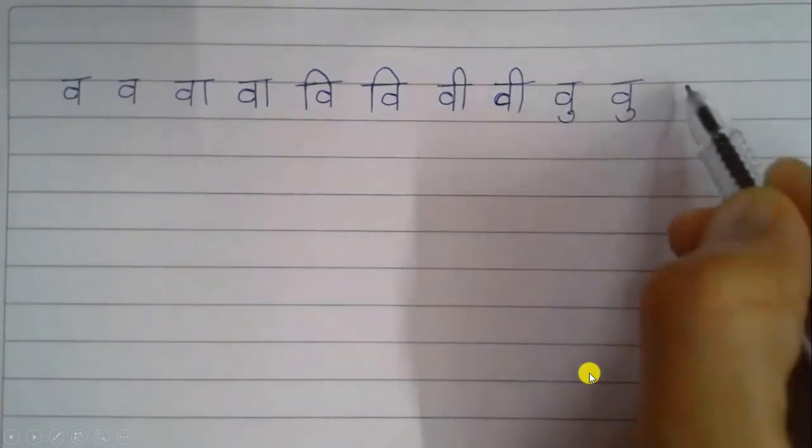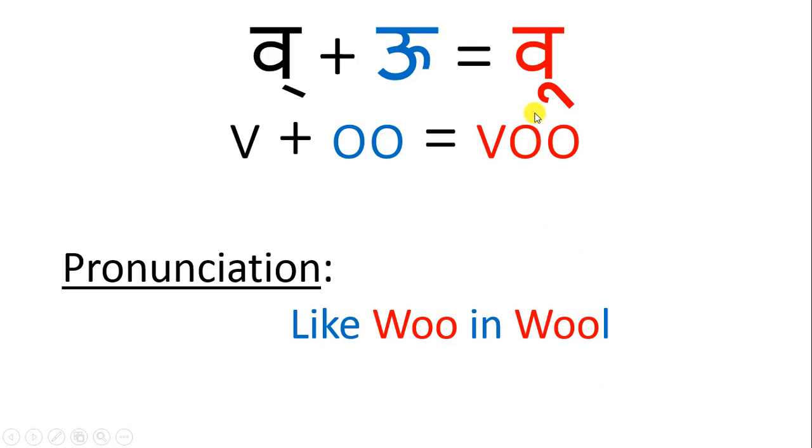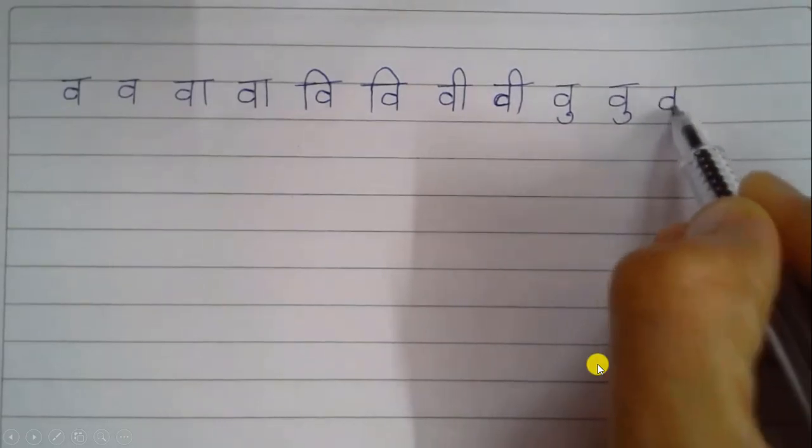Okay. The next sound is woo. And we get this sound woo when we add V to oo. V plus oo equal to woo. And woo is pronounced like WOO in wool. Okay, and woo is written like this.